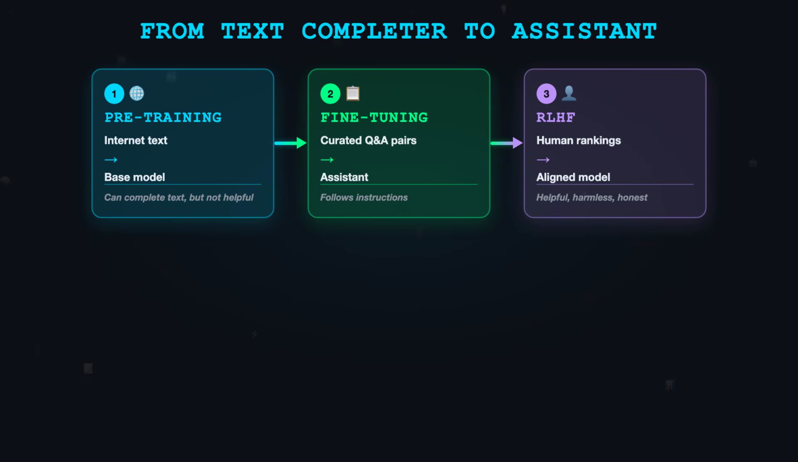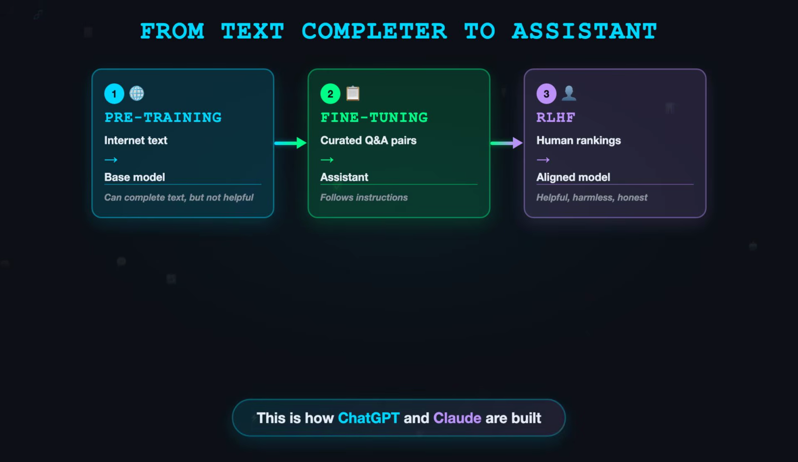But there's a third stage that makes it even better: reinforcement learning from human feedback, RLHF. You generate multiple responses, have humans rank them from best to worst, and train the model to produce responses more like the top ranked ones. This is what makes models like ChatGPT and Claude feel helpful, harmless, and honest. Three stages: pre training on internet text, fine tuning on conversations, and RLHF for alignment.